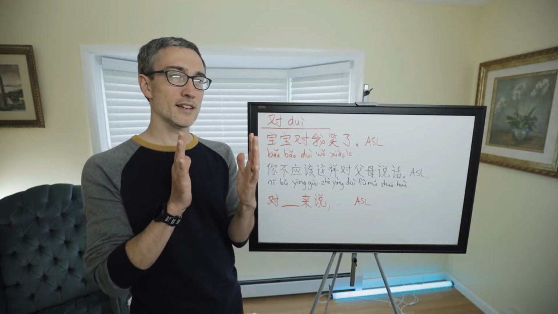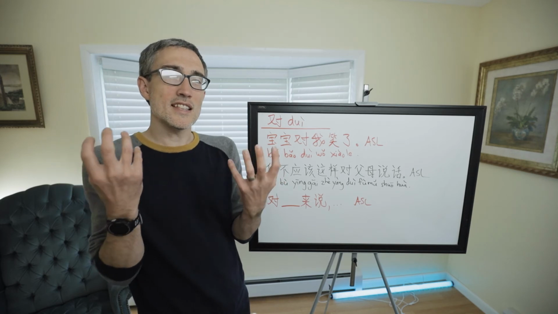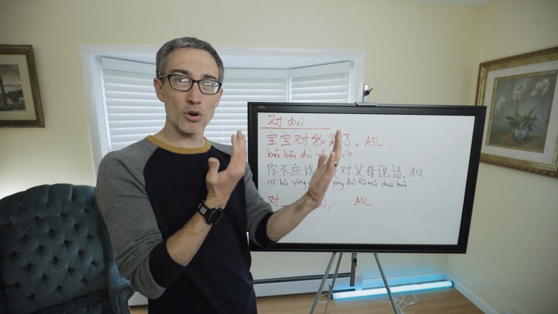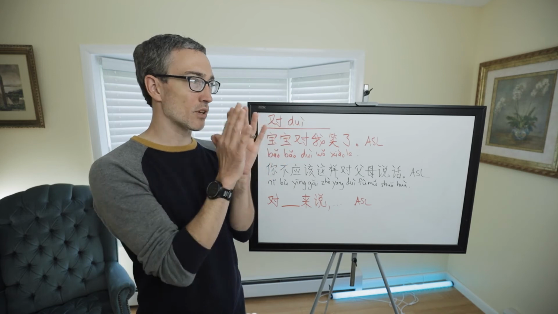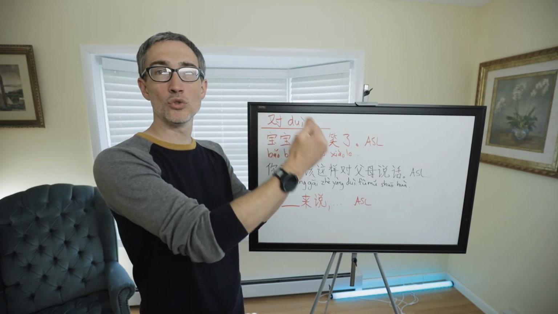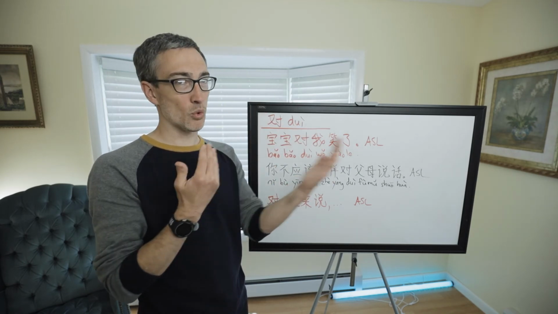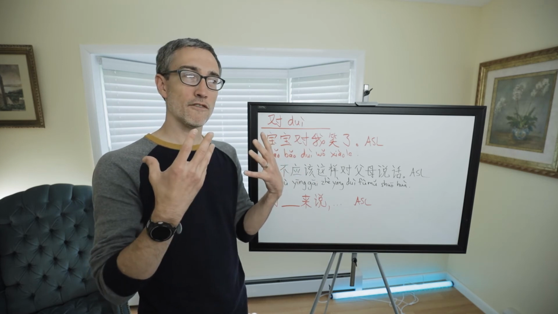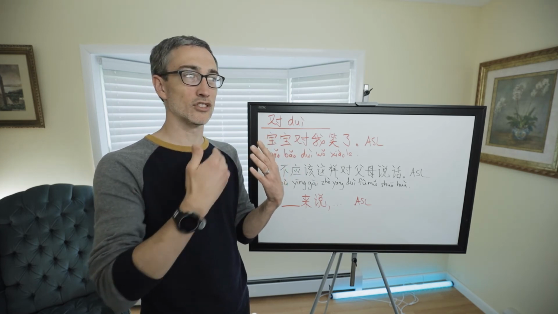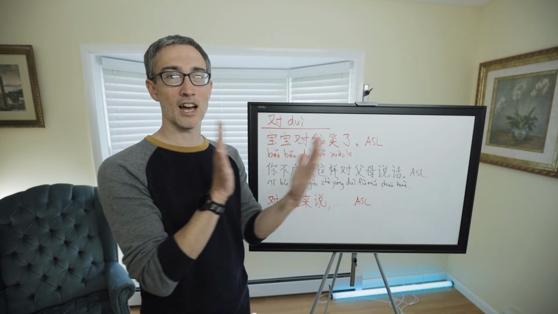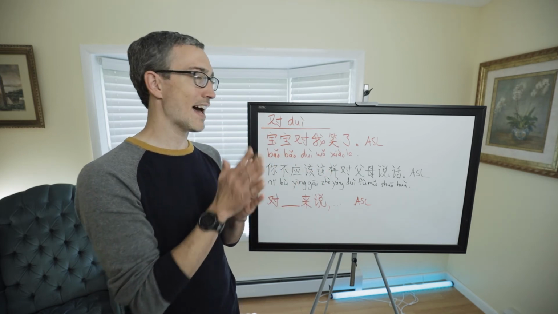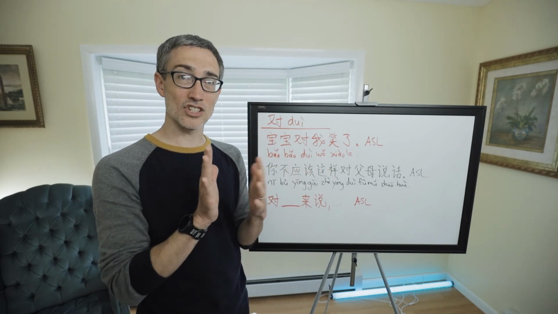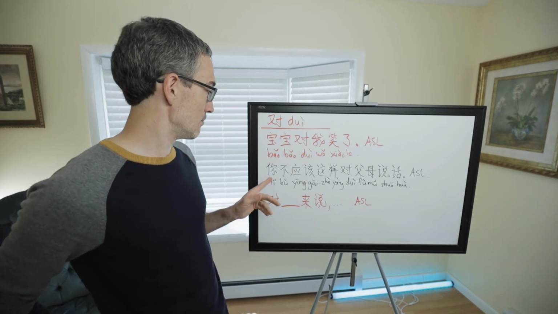But 跟 means with, so the sense is more of a back and forth, where 对 is more like the one person is talking to another. Now that doesn't mean that there was no back and forth. It's just the focus is more on what someone said to somebody as opposed to a conversation going back and forth. That line is not very clear. It's just, it feels like that to me.